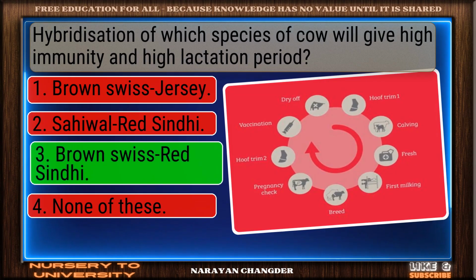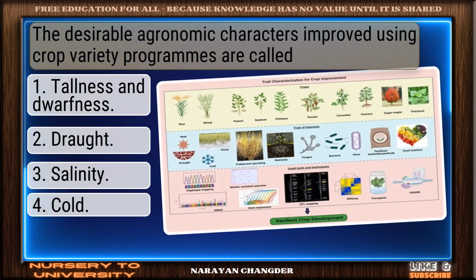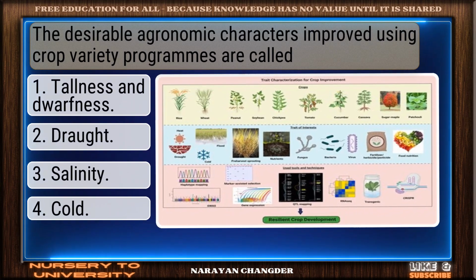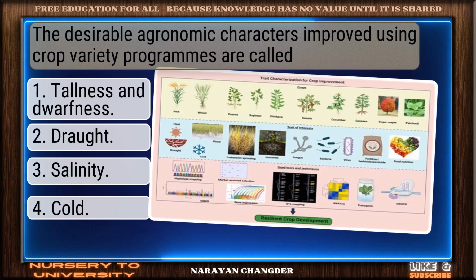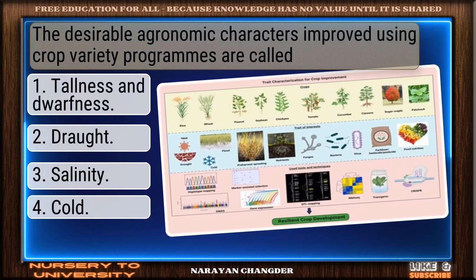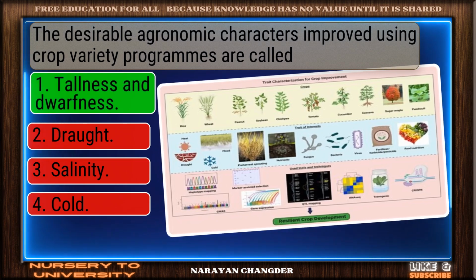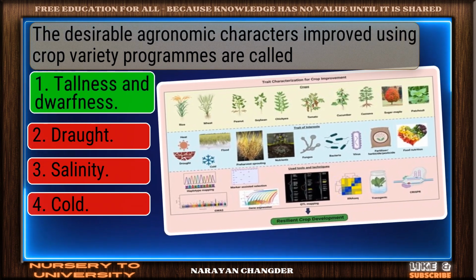You got it? Your choice Brown Swiss Red Sindhi is right. Question number 31. The desirable agronomic characters improved using crop variety programs are called. Well reasoned. Tallness and dwarfness is the correct choice.